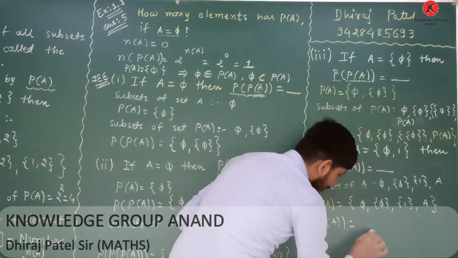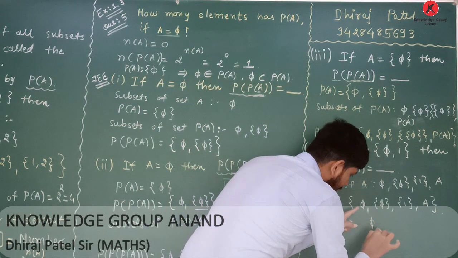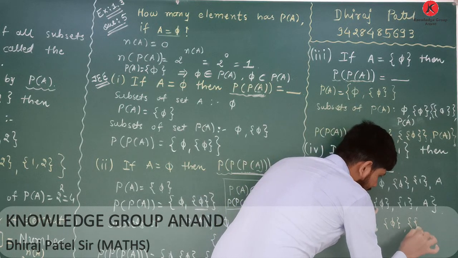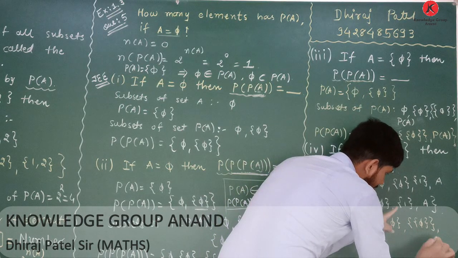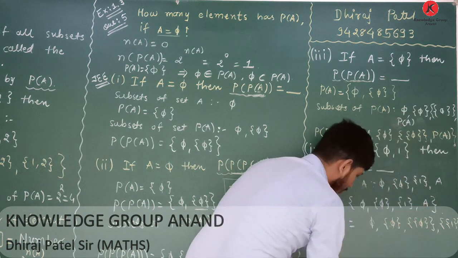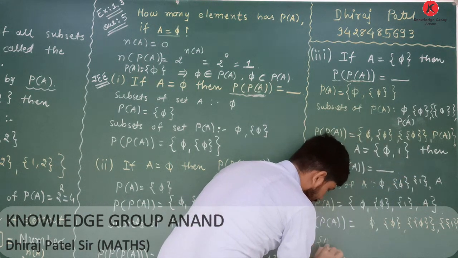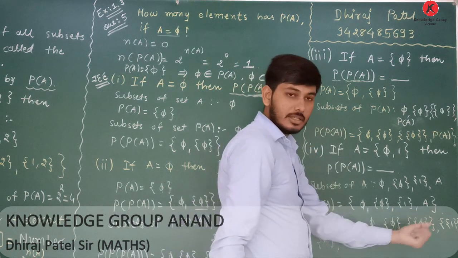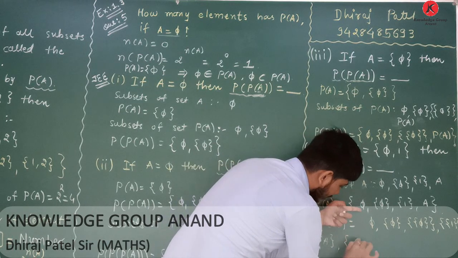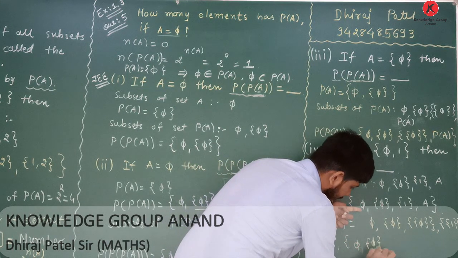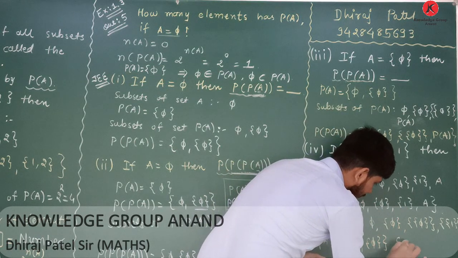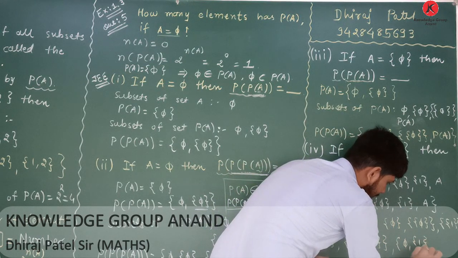So first of all, the null set is a subset. Now singleton sets: this one, this one, this one, this one, and this one is also a singleton set, the set A. Now consider two elements. The first one is the null set and this one. Now take these two, 5 and 1.